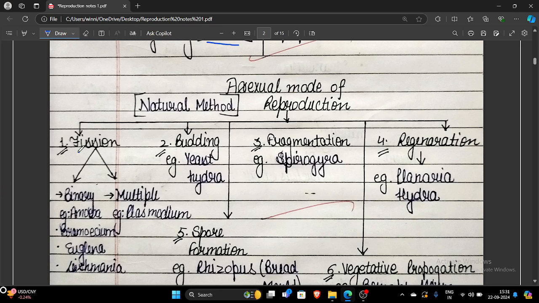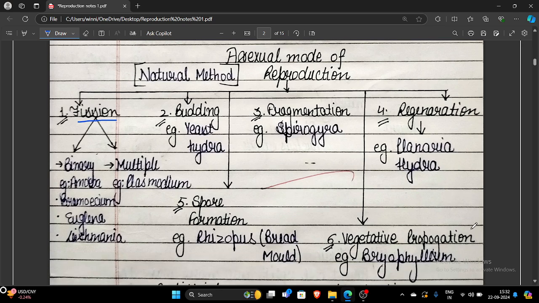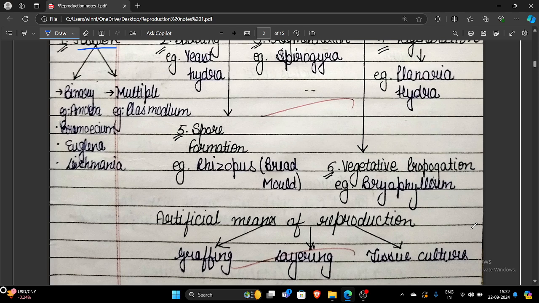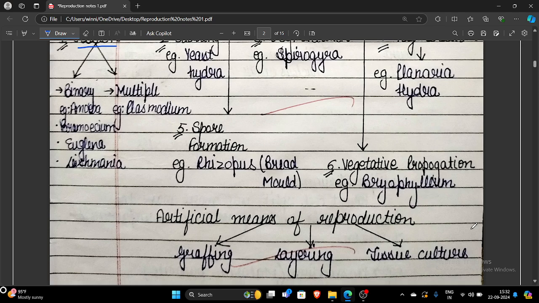In the case of fission, we have to study two different types, binary and multiple fission. Then budding, fragmentation, regeneration. The very important thing is that you have to learn the examples of all these processes. Next is spore formation and vegetative propagation. If you are unable to learn anything about these, at least learn the examples which are followed by the respective processes. Next, we have the artificial methods of reproduction. Three more methods: grafting, layering, and tissue culture. Most probably, in the case of your NCERT, tissue culture will be asked in your exam.